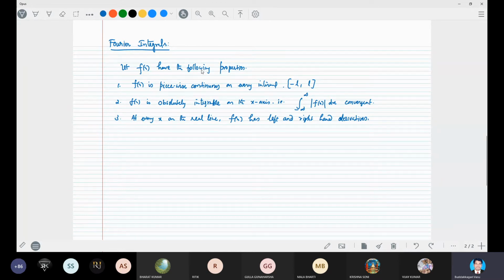The sum of all the terms becomes a Riemann sum. Okay, that Riemann sum becomes a Riemann integral.